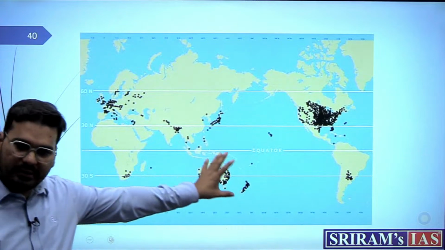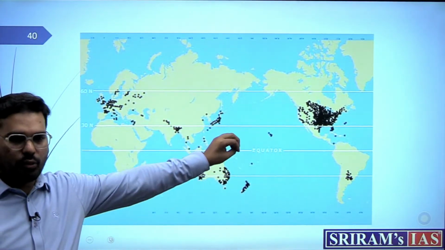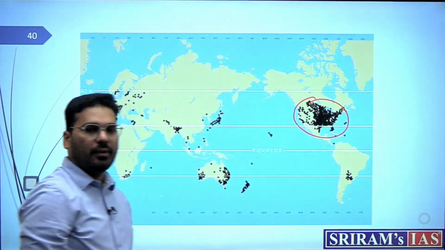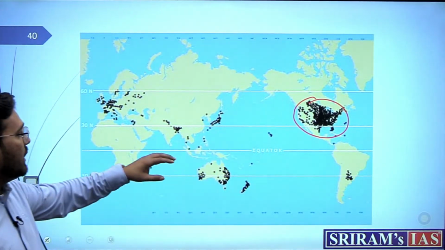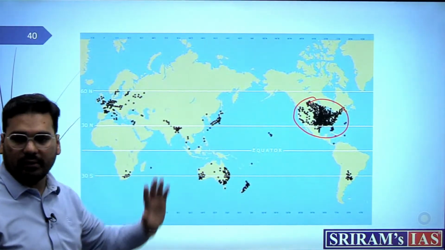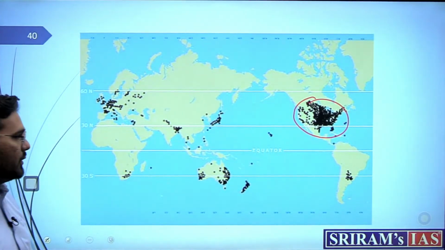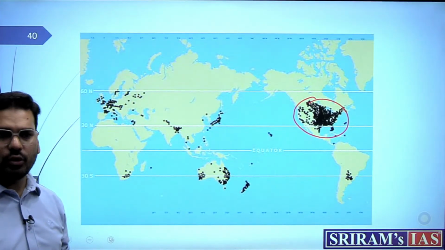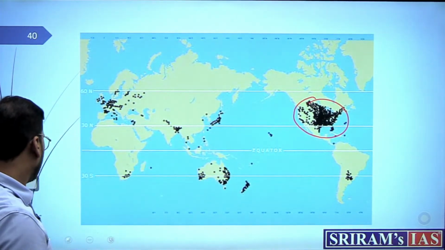Now this is a map you should have made. एक तो distribution के time पे, see here, this is the Gulf of Mexico. Majority, most of the tornadoes are found in that region, and probably the tornadoes will be found only in the tropics, not beyond that. Beyond that नहीं मिलेगा. Yes, am I right? Yes. So make this map so that it becomes very much visible to the examiner also. That these are the areas of, say, this is so much of tornadoes in that area.